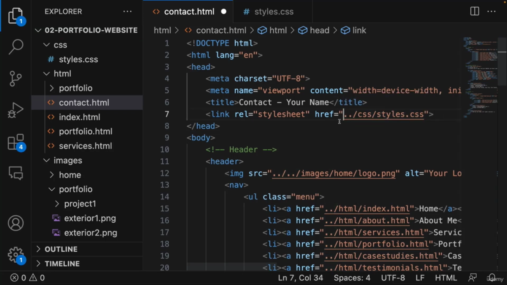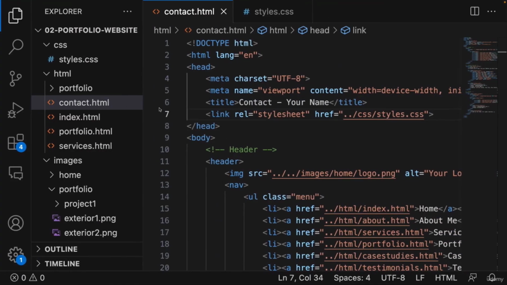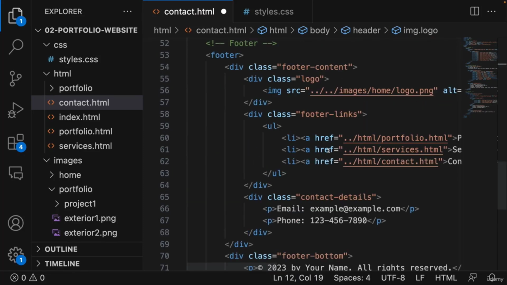If I remove the first two dots and the forward slash, it should work. So if I come here and refresh it, now we have the style. It means that the CSS file was found, but the images are not found yet. So we have to do the same here. And let's go down to the footer.